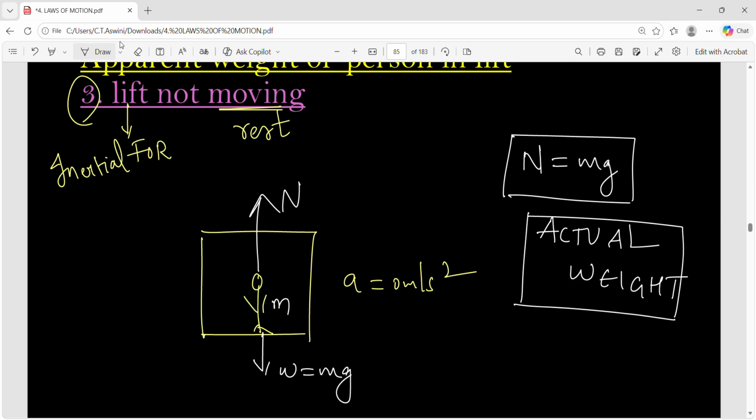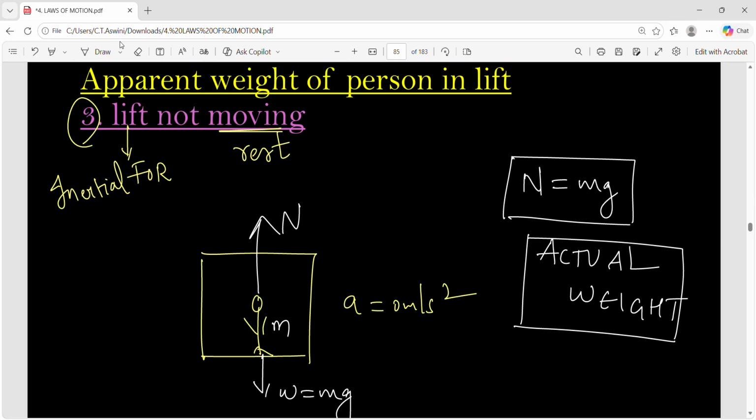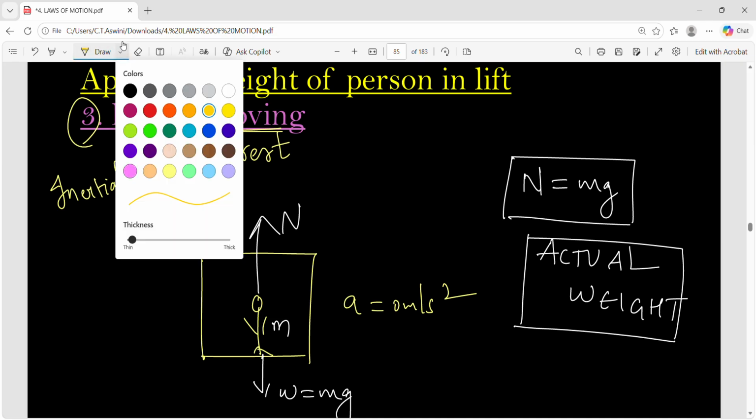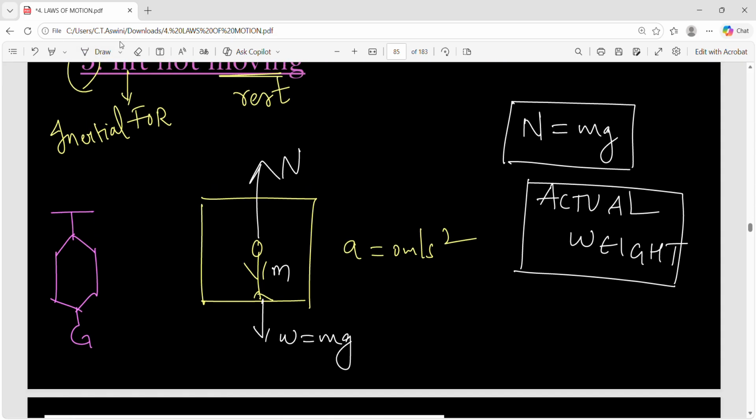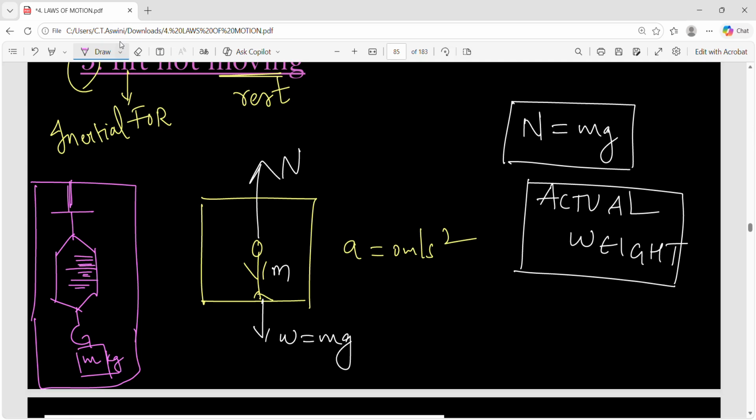Or else, instead of you being the observer, just take a small object and a spring balance. You know the spring balance, right? Which is used for measuring the weight. So there will be a hook. You just attach a small object to this hook. And keep the setup of the spring balance inside the lift. Attach this. So this is your mass of m kg. Now you just see the readings in the spring balance.